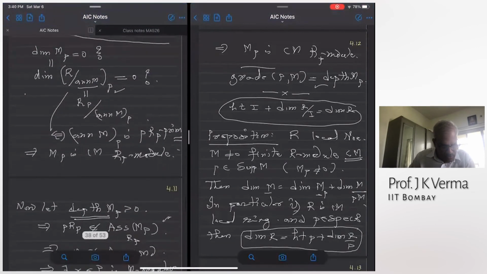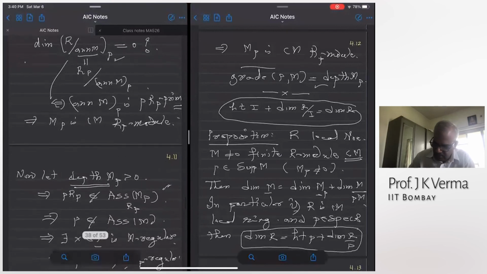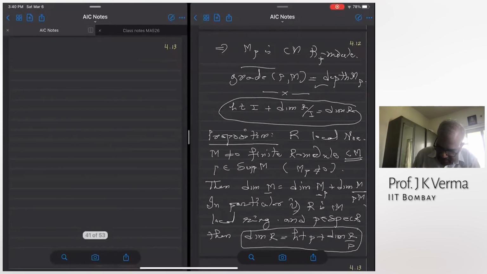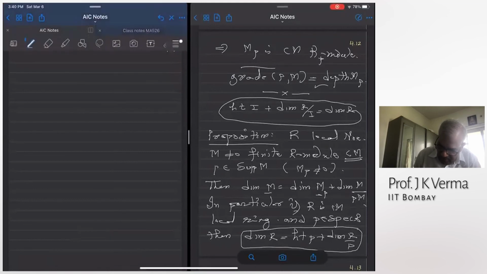So let us prove this. In the last lecture, I proved this fact about the calculation of grade, that the grade can be computed from dimensions.